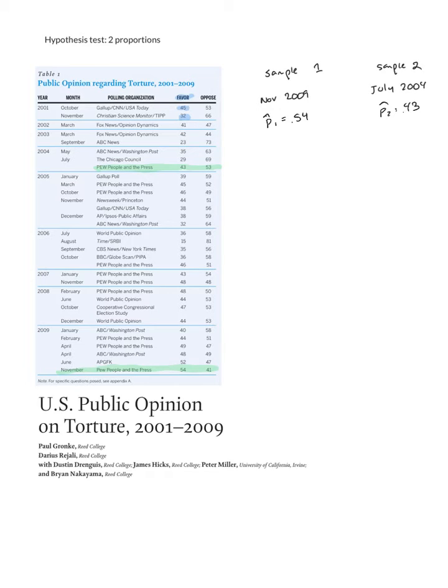So I'm setting it up so that when I subtract them, I get a positive value. Now, when I set up my hypothesis, my null hypothesis will be p1 equals p2, which is, I'm assuming that in reality, public opinion in 2009 and public opinion in 2004 was exactly the same. It's not what I want to prove, though.